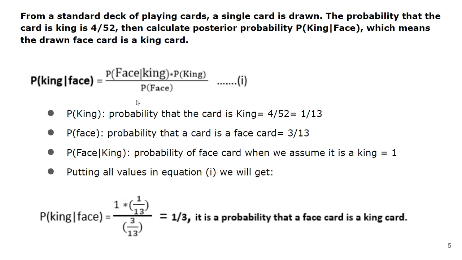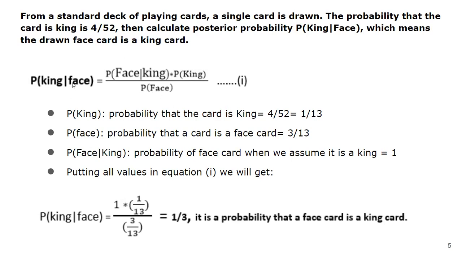Are you getting this? How to formulate this equation for Bayes theorem? Once again, if you have to calculate king over face, take the reverse, so face over king. Now, as king is at the bottom, it should be in multiplication, so probability of king. Now, what will be the entire denominator? The denominator of the question, that is probability of face. So here it will be probability of face.